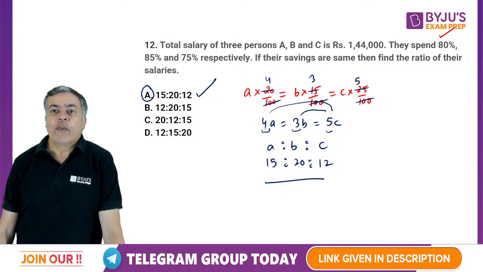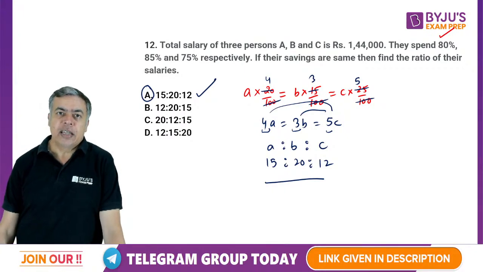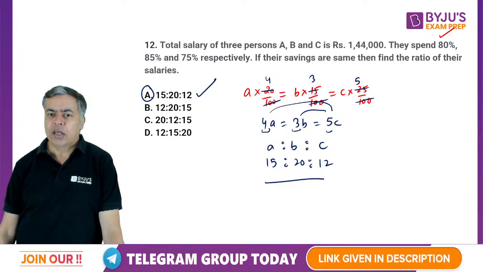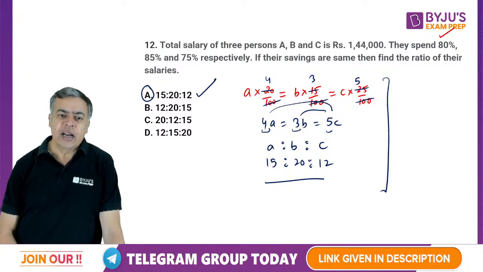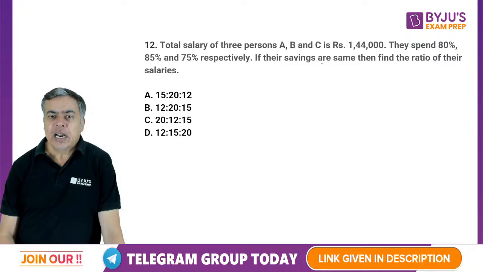Okay. Other way of looking at this question is, right, ये question बड़ा easy था. ऐसा तो ये proper method मैंने आपको करवाया. But अगर ये ना करते, now what happened? See, that he is saying their savings are same.